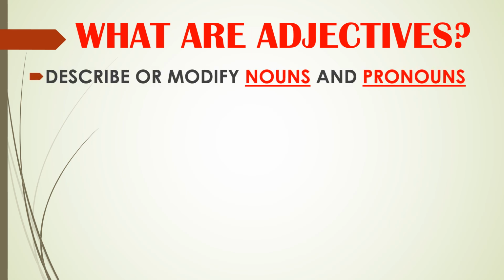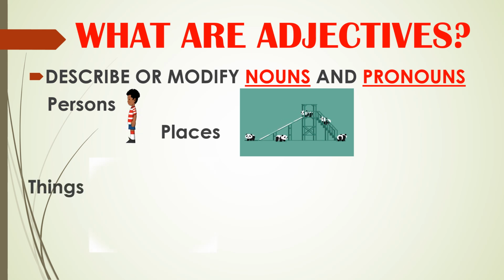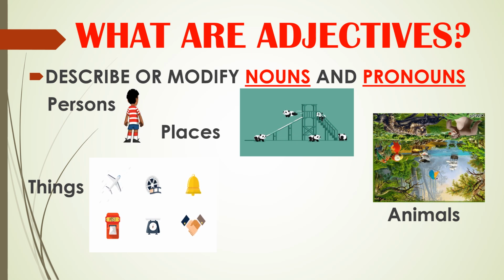Adjectives describe or modify nouns and pronouns such as persons, places, things, animals, and of course, events.